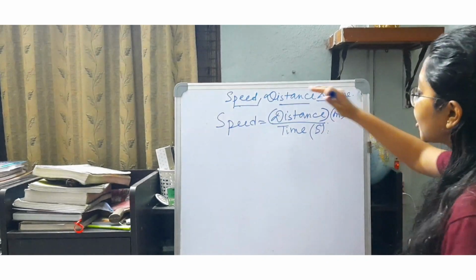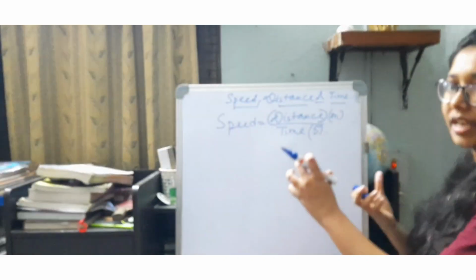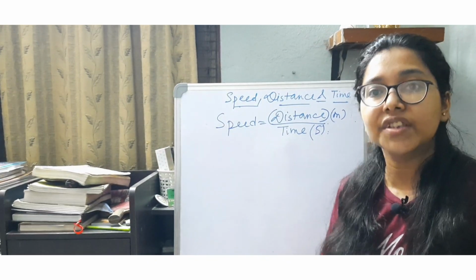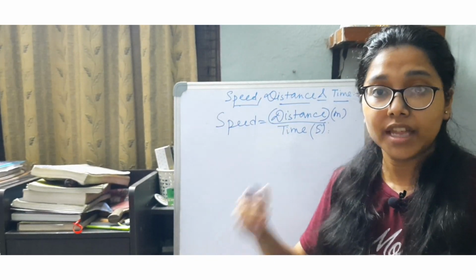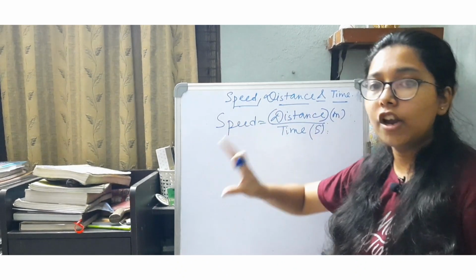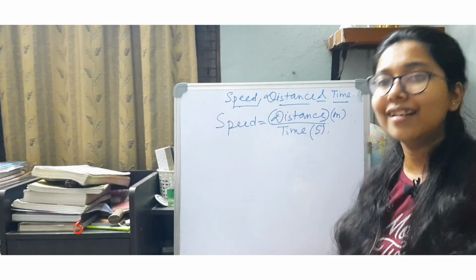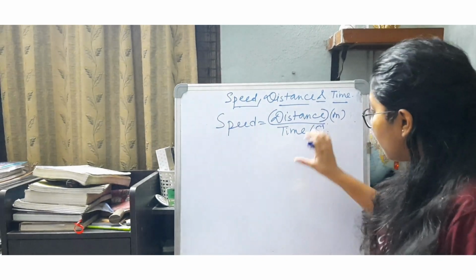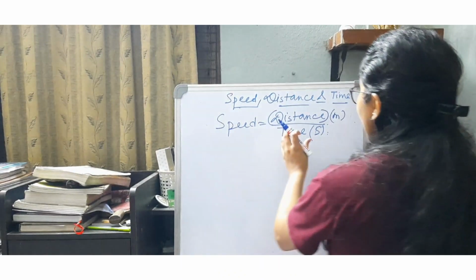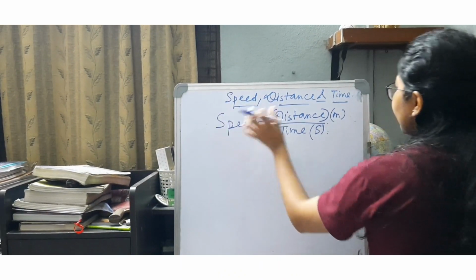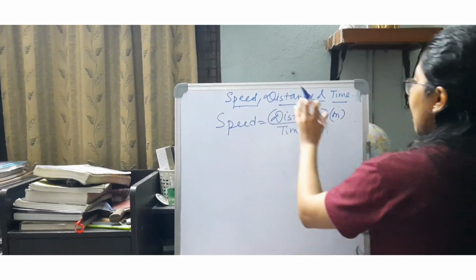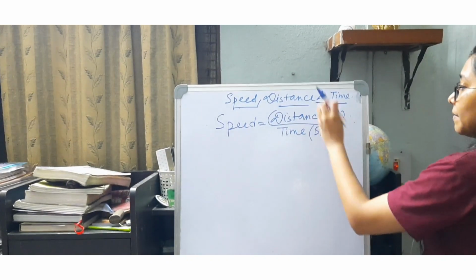Now, if the speed has been given and the time has been given, it has been traveling with this particular speed for a certain amount of time, then what is the distance covered? Obviously, the speed, which is in kilometer per hour or meter per second or any other respective unit, into the time taken will give me the distance. So, this is the formula which will be of our ultimate use.